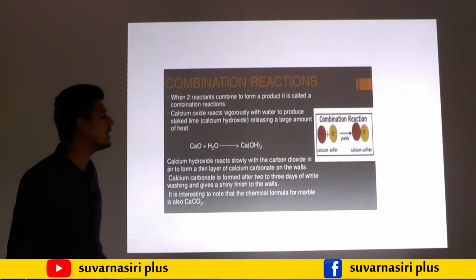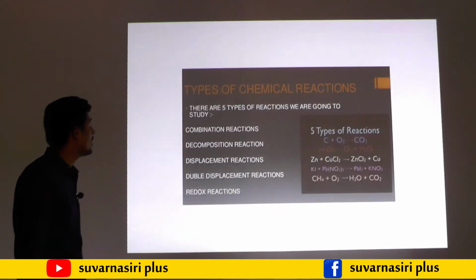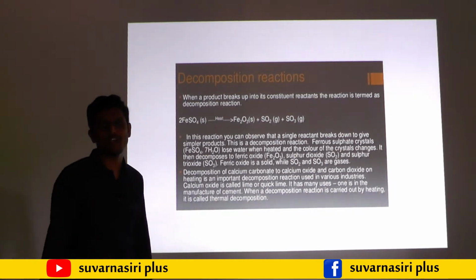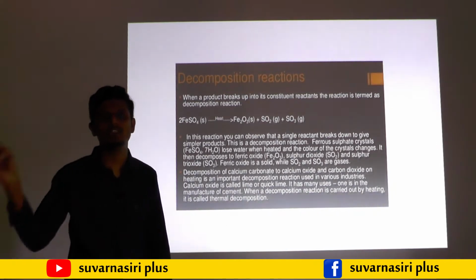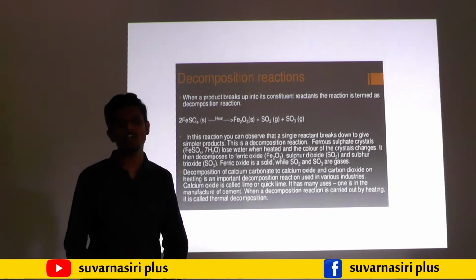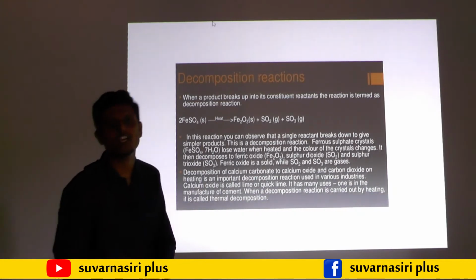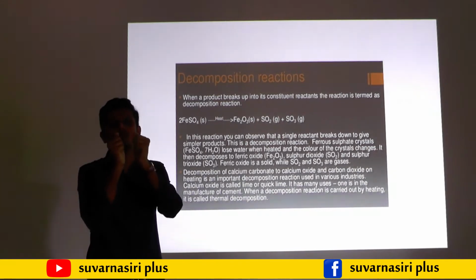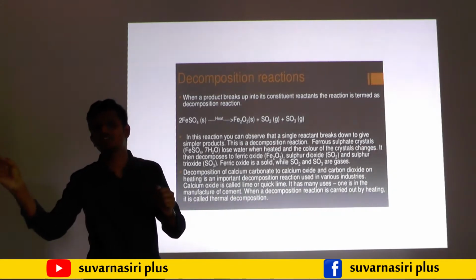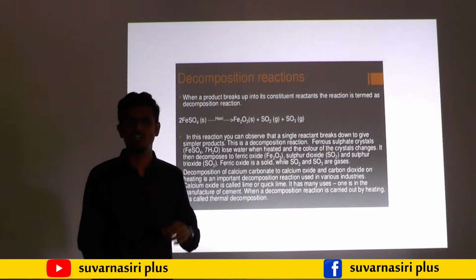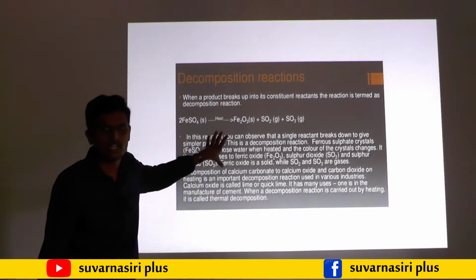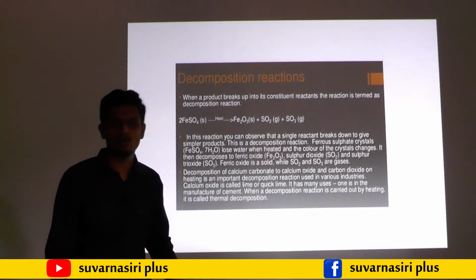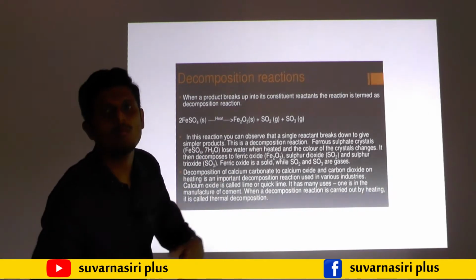Next we will move on to the next type of chemical reaction, decomposition reaction. Decomposition reaction is exactly opposite to the combination reaction. In a combination reaction, two or more elements or compounds combine and form only one single product. Here only one reactant will be there, and it breaks up into two or more new products.